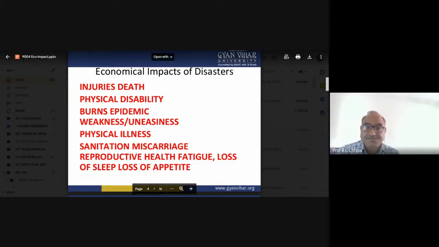Then we have the sleep losses, whatever the psychological. So all those are the effects of the disaster impacts. They have impacted human beings in various situations. So definitely all those situations are to be controlled and maintained with money. So for money, the government collects taxes.